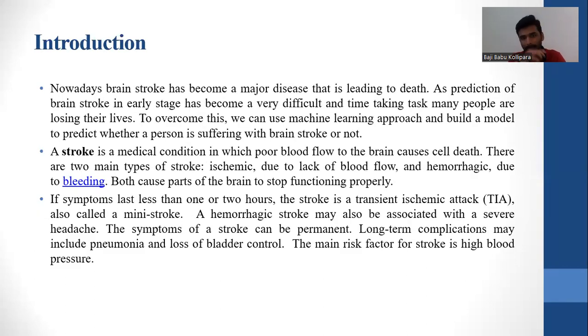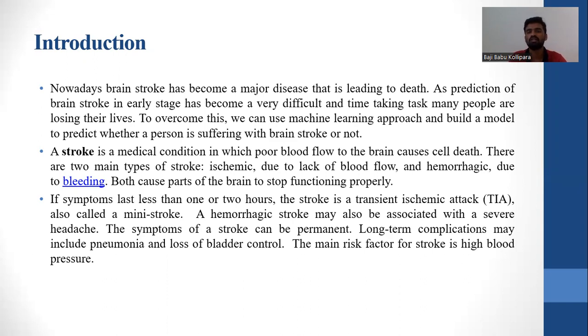Coming to the introduction, nowadays brain stroke has become a major disease that is leading to death, and the number of cases is increasing very fast. Predicting brain stroke in the earlier stages has become very difficult and time taking. It takes many people to process, and they are losing their lives. To overcome this, we are using a machine learning approach to build a model to predict whether the person is having brain stroke or not.